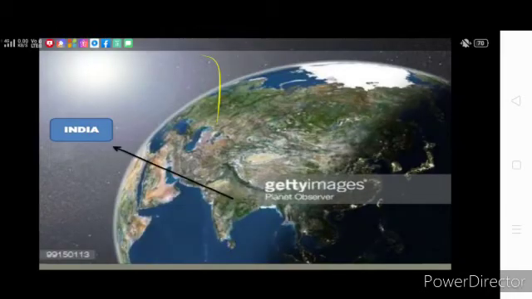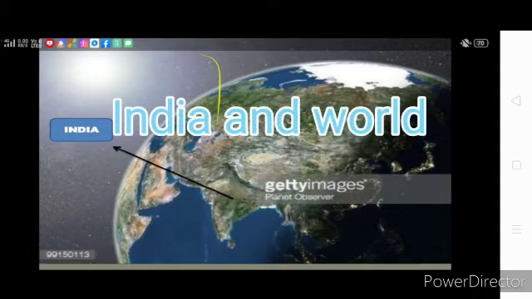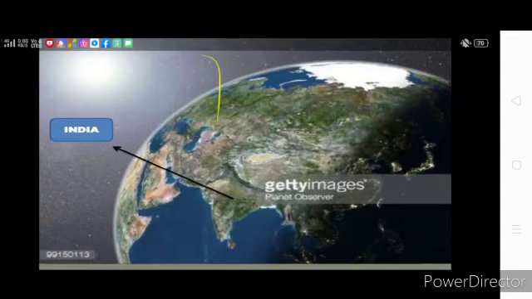Let us discuss the relation of India with the world. India is located in the center of the world between East and West Asia. So, the routes across the Indian Ocean which connect the countries of Europe in the west and the countries of East Asia provide a strategic central location to India. The Deccan Peninsula helps India to establish close contact with West Asia, Africa and Europe from the western coast and with South East and East Asia from the eastern coast.